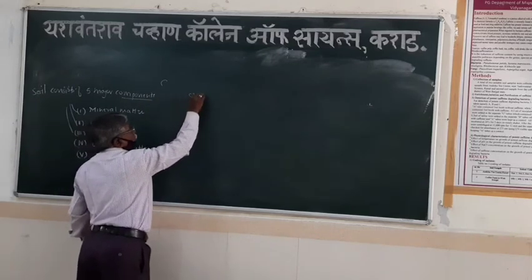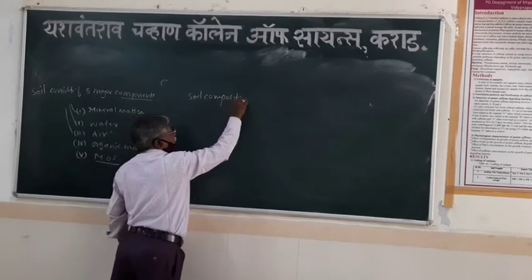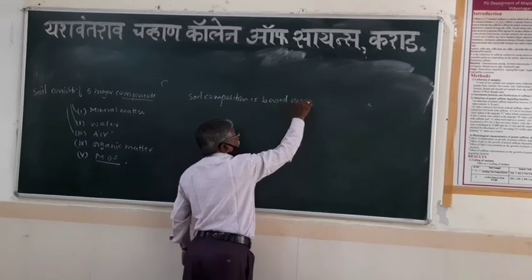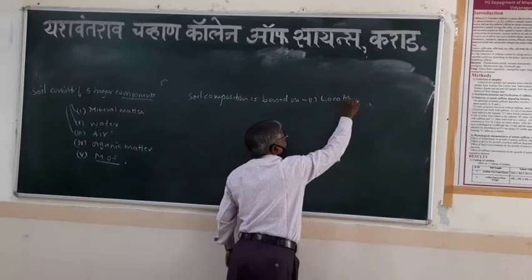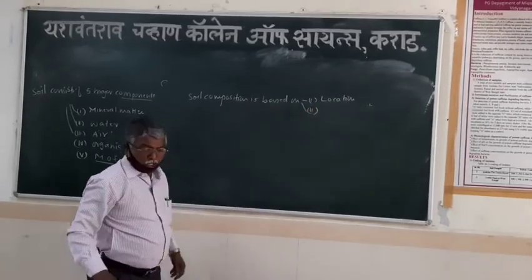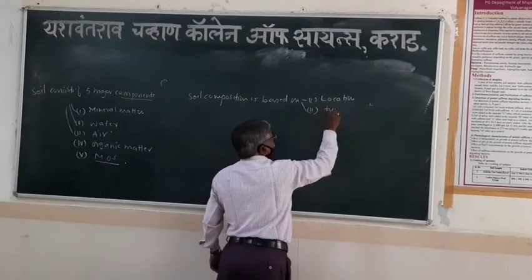The soil composition is based on, one, the location of the soil, and second, the type of the soil.